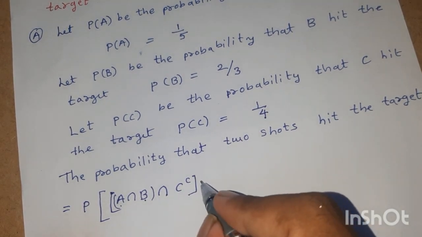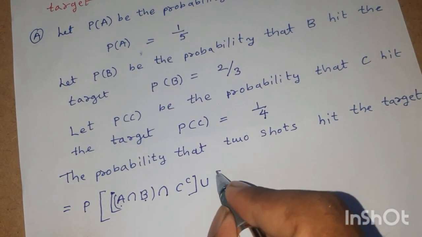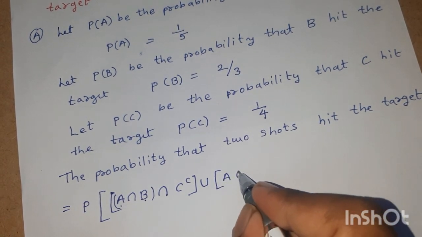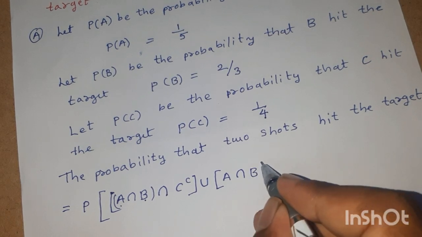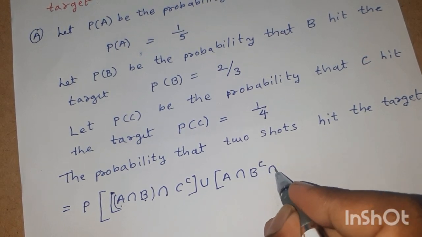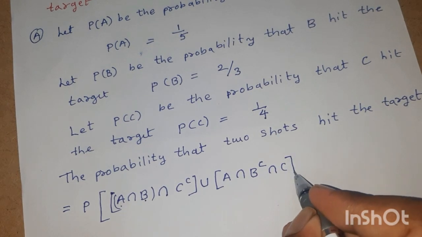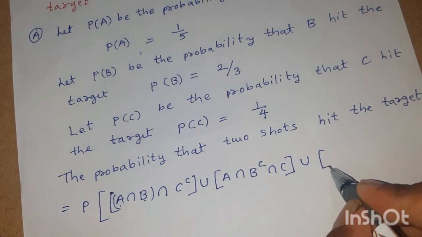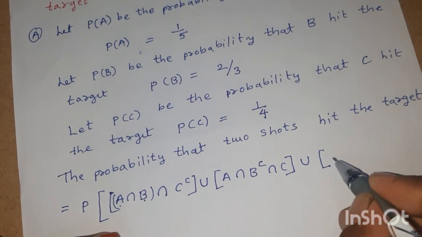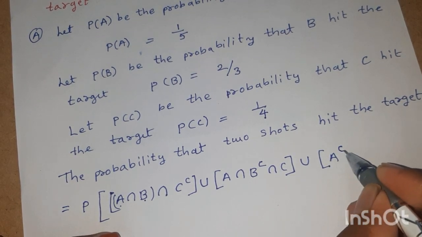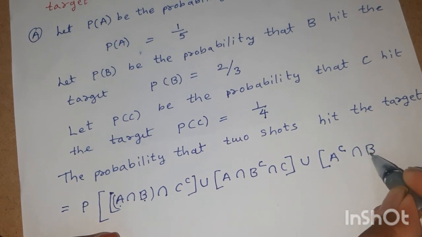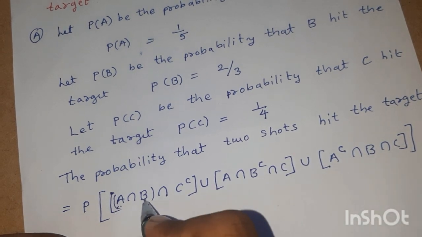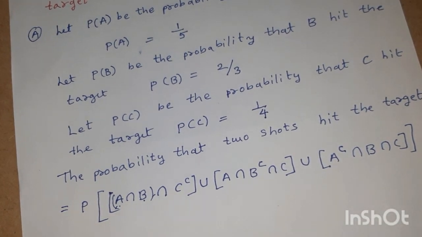Union, another case is A and C: A intersection B complement intersection C, that is, B does not hit the target. Union, A does not hit the target, B and C hit the target: A complement intersection B intersection C. There is no need for brackets.